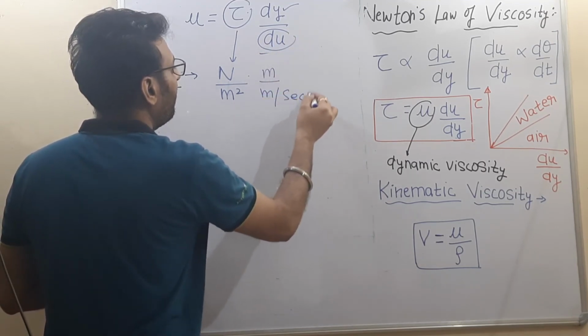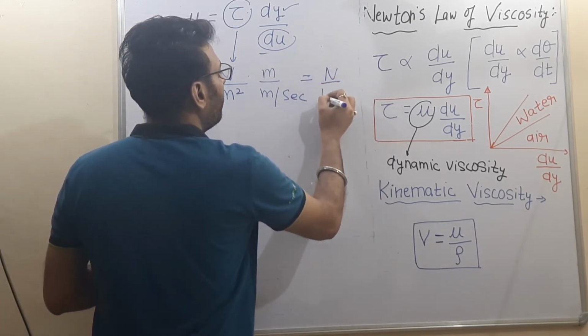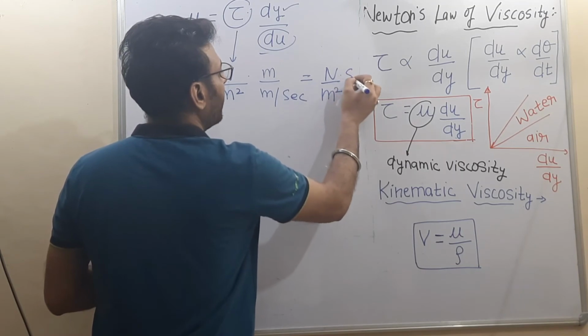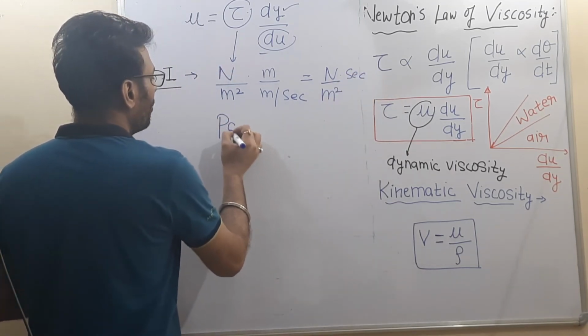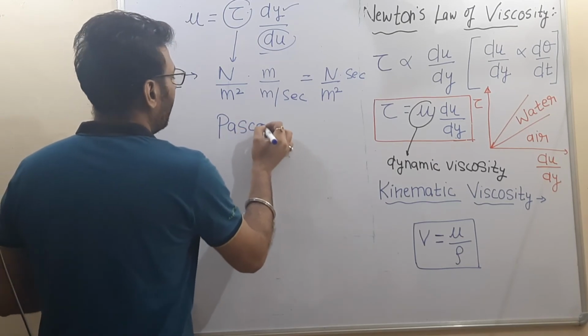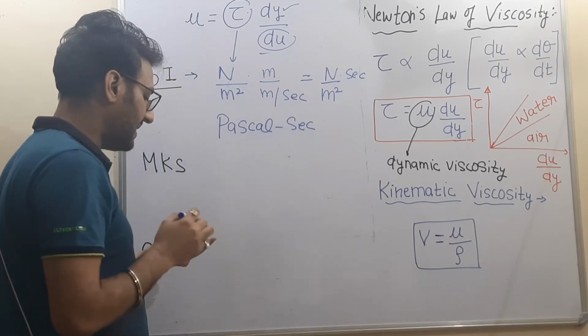After solving, we will get the unit as Newton per meter square into second, which is also known as Pascal second. So the unit of dynamic viscosity in SI unit is Pascal second.